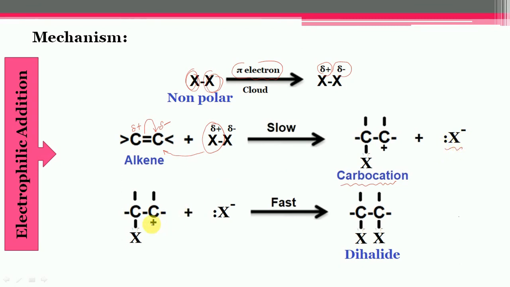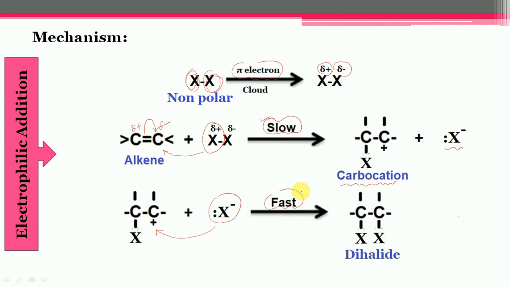Now the step number 2. In step number 2, the negatively charged halide ion is added to the intermediate carbocation that was formed in the above step, and finally the dihalide will get formed. In this mechanism, the first step is the slow step, so it controls the overall reaction, or it is the rate-determining step, while the second step is the fast step.